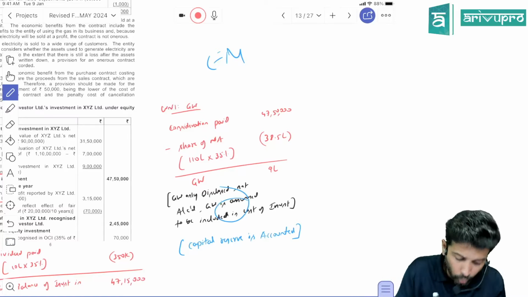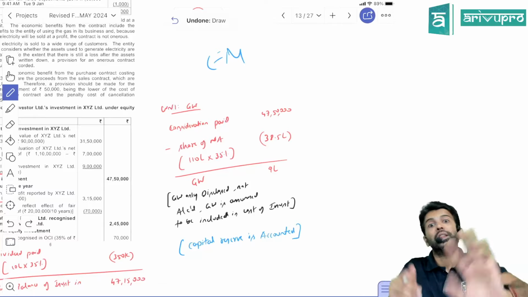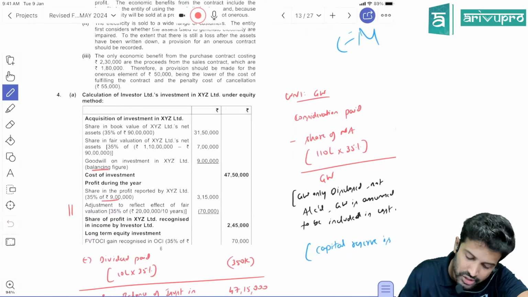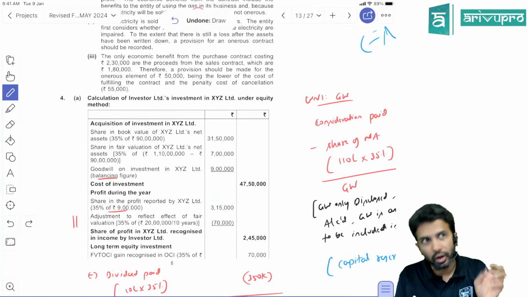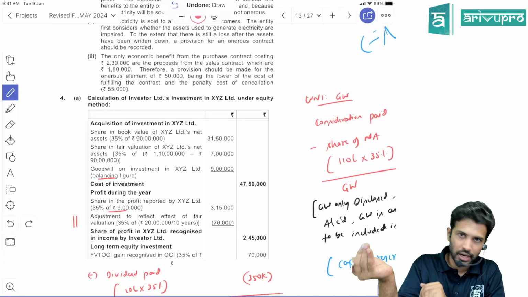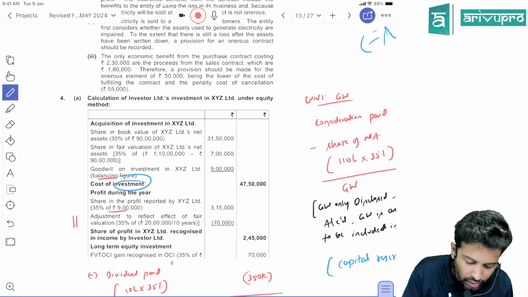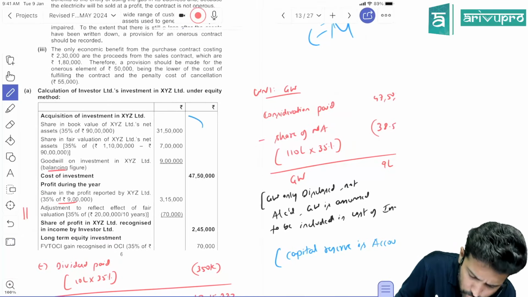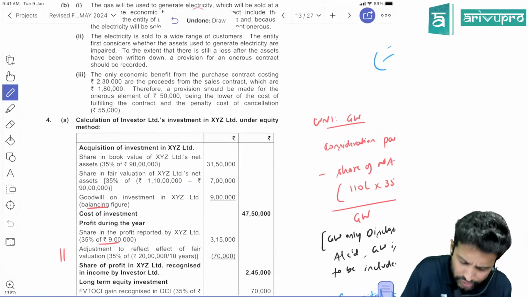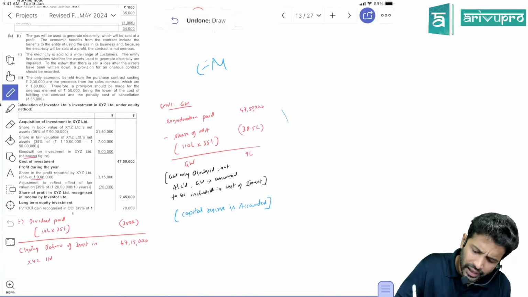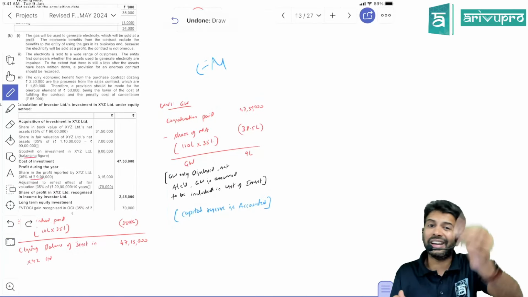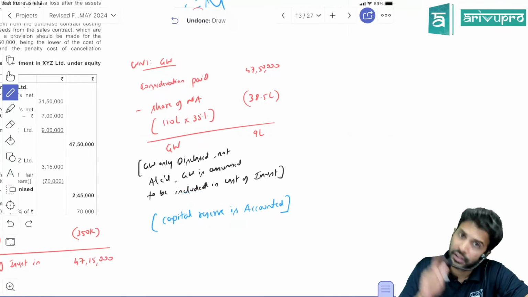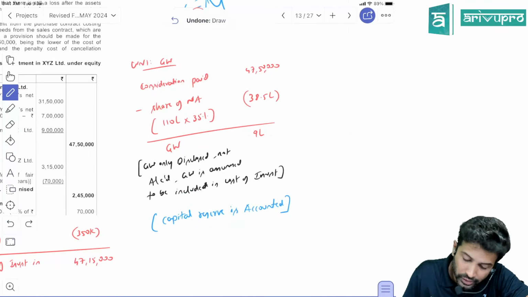Why? The assumption is that whatever is the cost of investment you paid, the goodwill value is already included in the cost of investment. This I mentioned in the regular class. Whatever goodwill is there on associate consolidation, we assume that it is already included in the cost of investment. But show the goodwill calculation separately. Either you can show the goodwill calculation, Institute has got this as a balancing figure, or you can calculate the goodwill the way you used to do it under Ind AS 103. That is also fine. But mind you, capital reserve is accounted separately. Goodwill alone is only disclosed, not accounted.